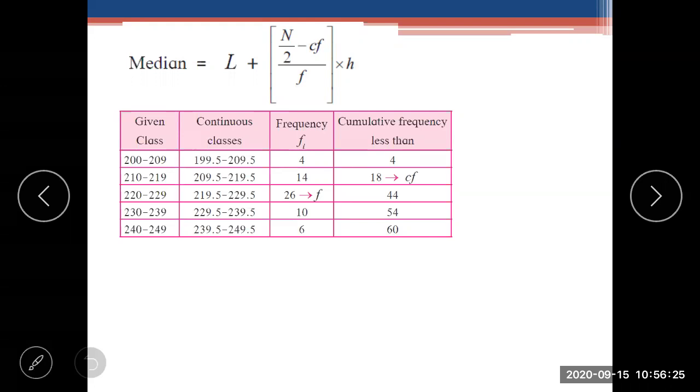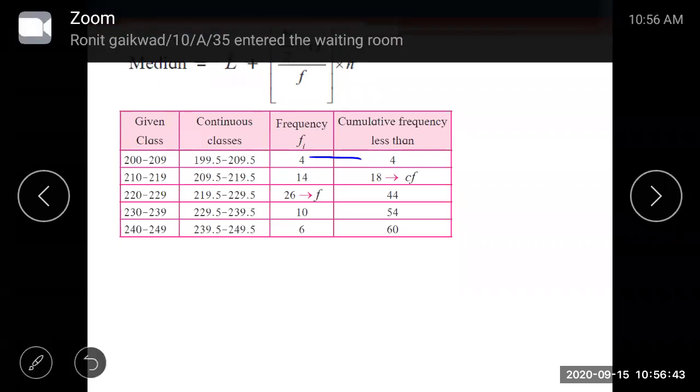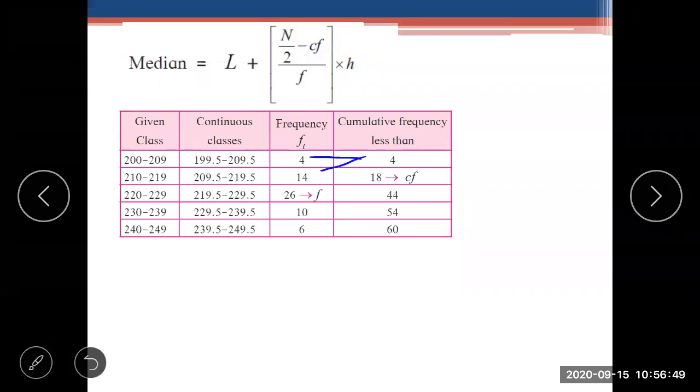Now we have to find the cumulative frequency. In our previous lecture, I explained how to find the cumulative frequency. Again, I will explain. 4 is there in the frequency, we write it as it is, 4. Now 4 plus 14 is 18.